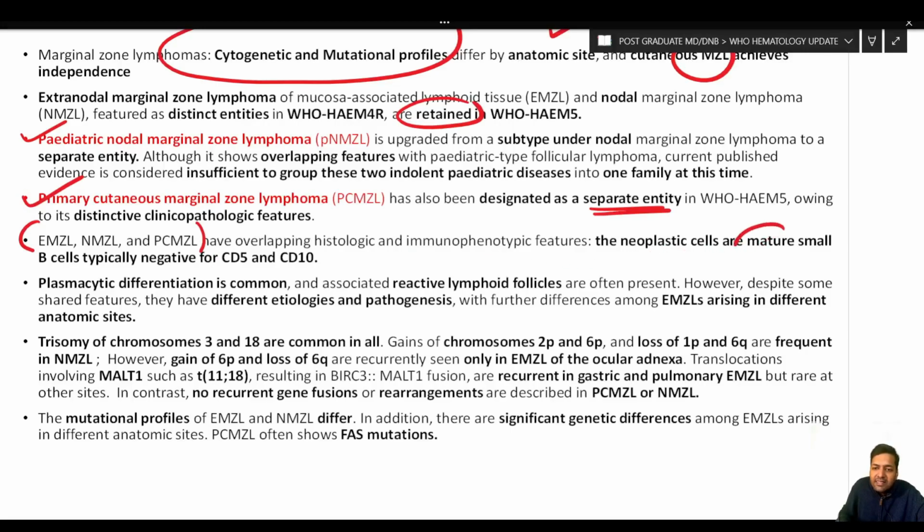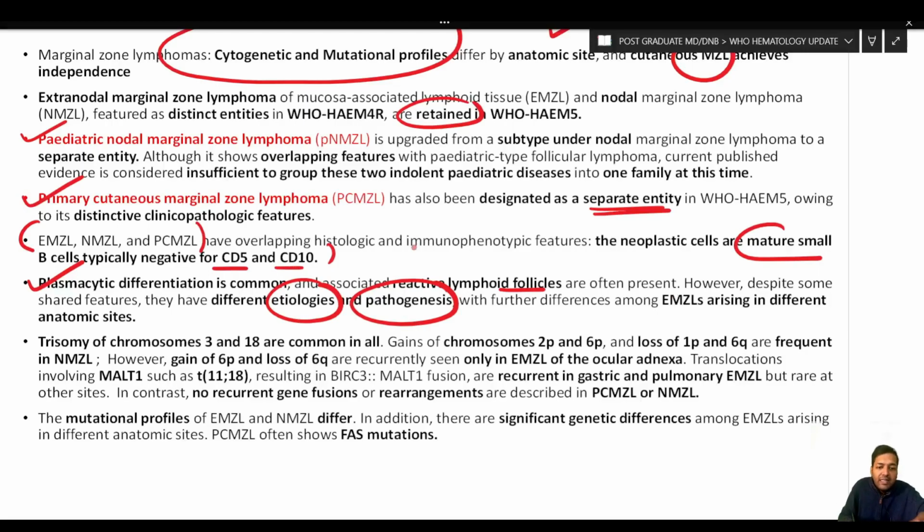The neoplastic cells are mature small B cells, typically negative for CD5 and CD10. Plasmacytic differentiation is very common in the marginal zone lymphomas, and associated reactive lymphoid follicles are often present. However, despite some shared features, they have different etiologies and pathogenesis, with further differences among the extranodal marginal zone lymphomas arising in different anatomic sites.